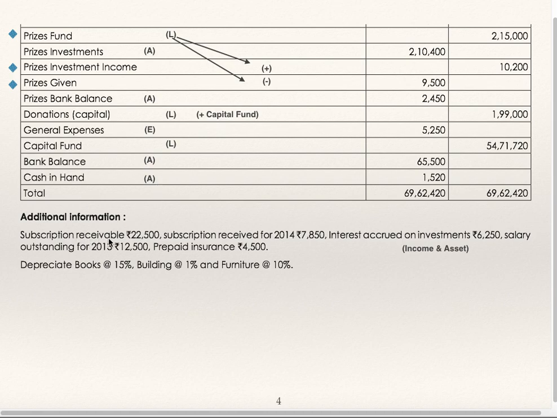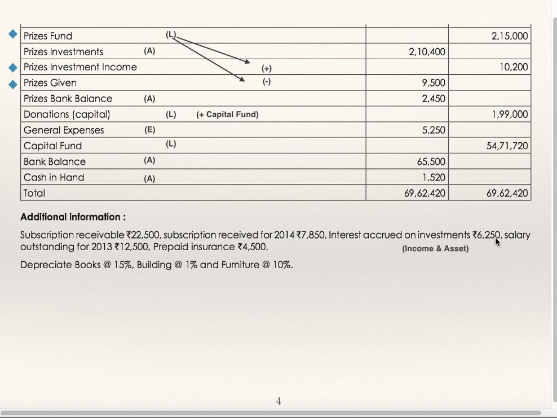Subscription receivable, that means outstanding, 22,500, is to be shown on the asset side as well as on the income side. You are supposed to add outstanding. Subscription received for 2014, 7,850, this is subscription received in advance. On the income side it is to be deducted as received in advance, and it is to be shown on the liability side of the balance sheet.